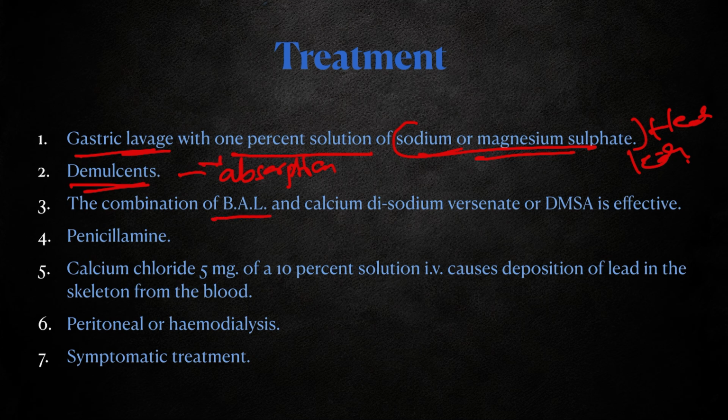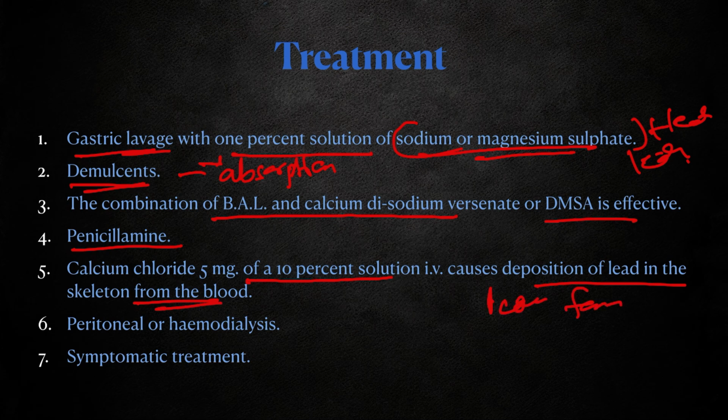Then a combination of BAL and calcium disodium versenate or DMSA is effective as a chelating agent. Then penicillamine is again used as a form of chelation. Calcium chloride 5 to 10% solution IV causes deposition of lead in the skeleton from the blood. So it moves lead from blood to bones. In the bones it gets deposited, and after a longer duration it gets excreted.